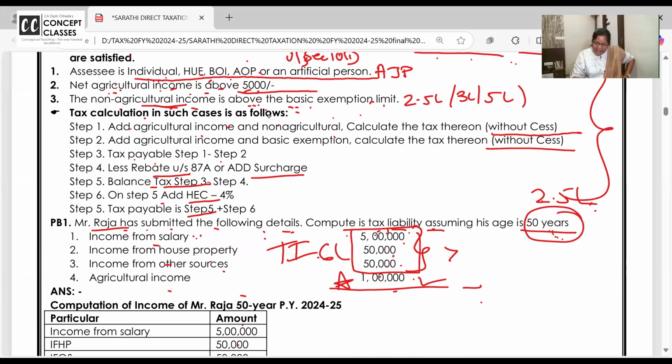So sorry. Non-agricultural income should be above 2,50,000. तो इसकी income तो 6 lakh रुपए है. Agricultural income should be above 5,000. तो इसकी income तो 1 lakh है. Now is it clear he is satisfying all the three conditions?